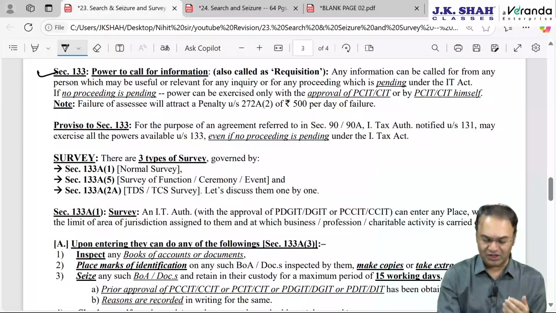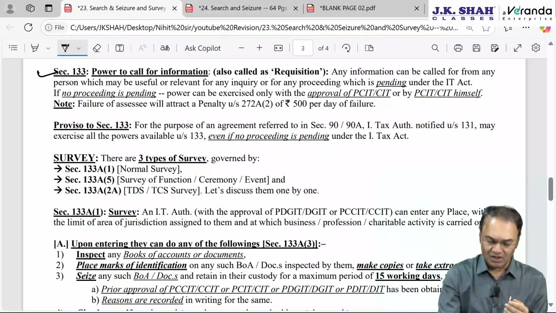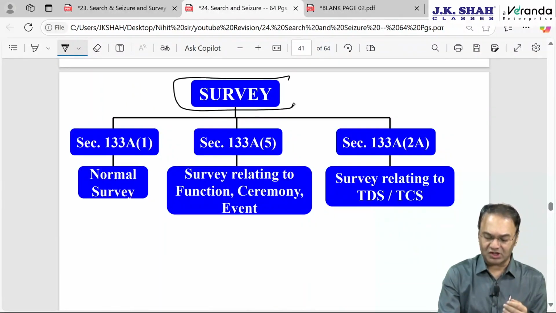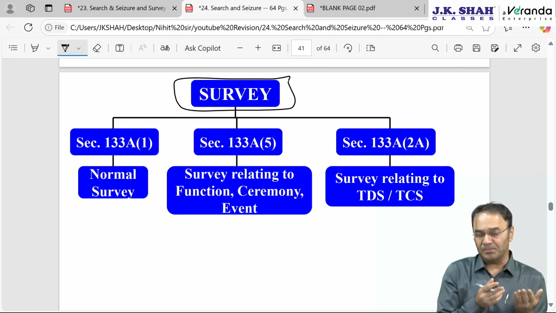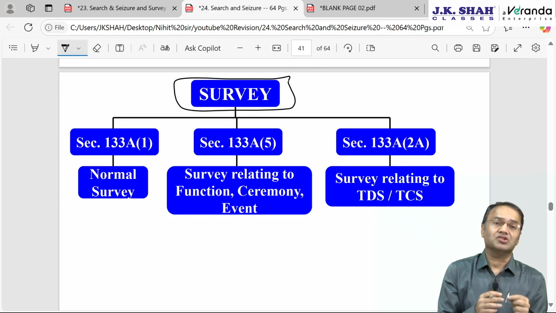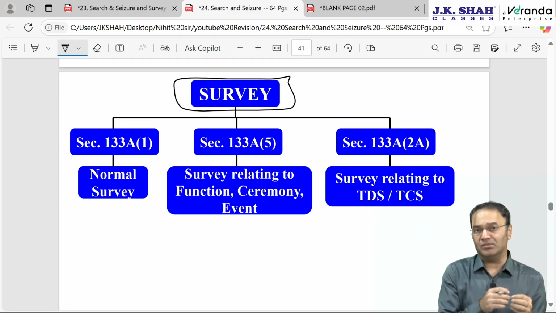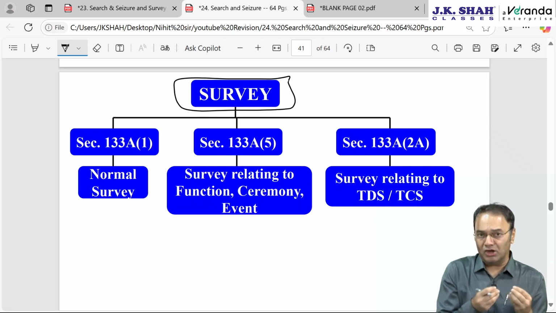Now proceeding further, next is survey. There are 3 types of survey. Survey is nothing but a surprise visit. Unlike search, here a lesser number of powers are available. Here there is no power to break open the lock, there is no power to search any person. Search can be conducted at any time during the year, any time during the day, even in the middle of the night, 2 o'clock, 3 o'clock.